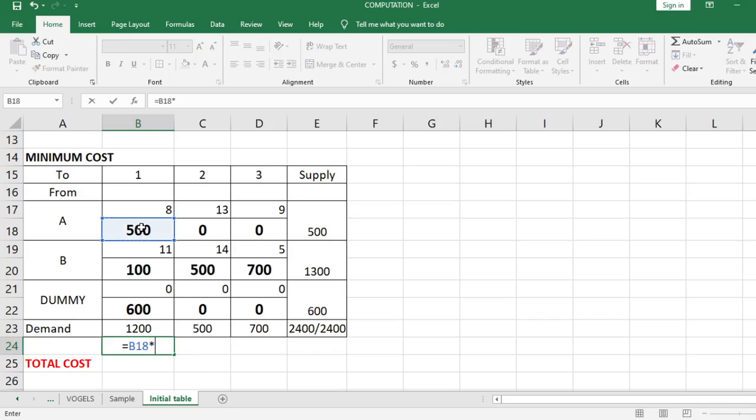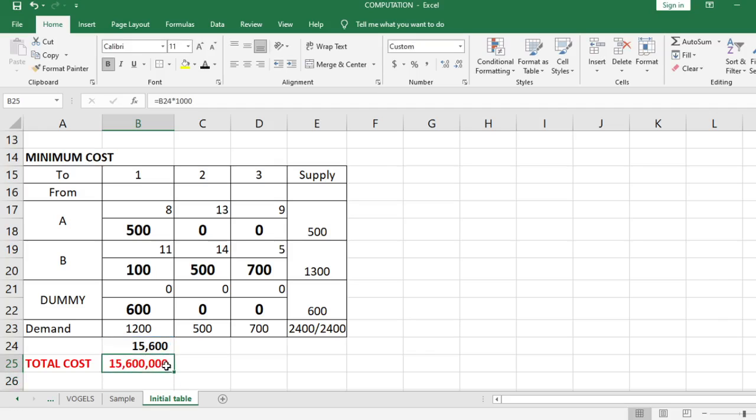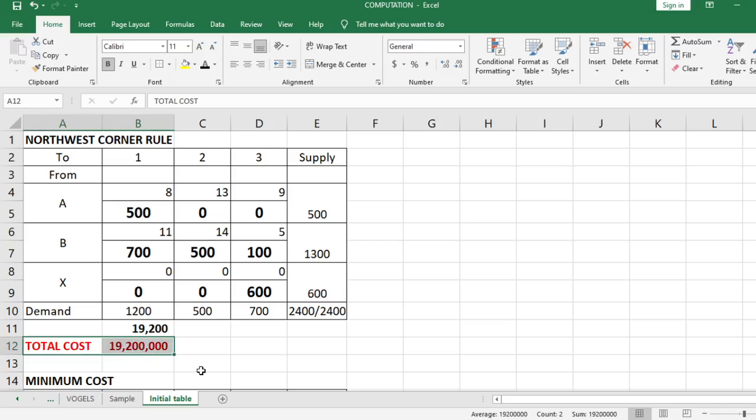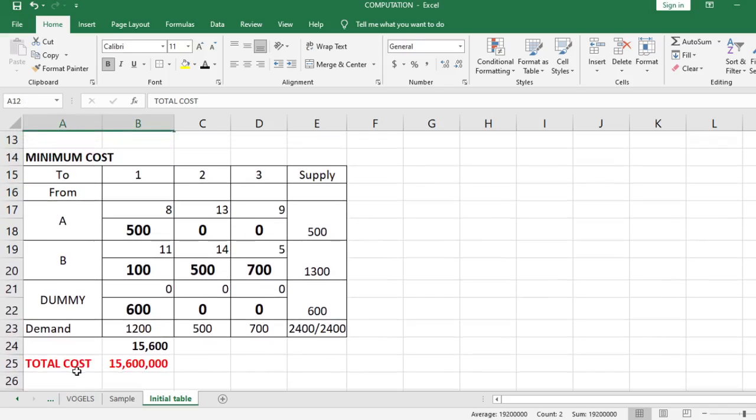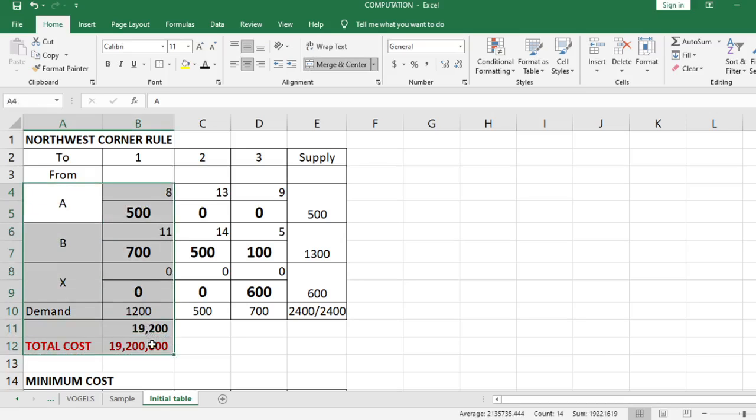We have 500 times 8 plus 100 times 11 plus 500 times 14 plus 700 times 5. Okay, so that is 15,600. Now next is to multiply it by 1,000. 15,600 times 1,000, that is 15,600,000. As you can see, compared sa northwest corner rule na 19,200,000, our minimum cost method, 15,600,000, is less than the northwest corner rule.